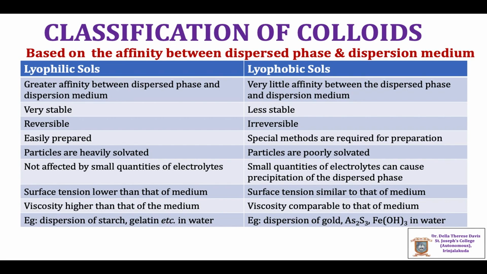The stability of lyophilic sols is not affected by small quantities of any electrolyte, whereas small quantities of electrolytes can cause the precipitation of the dispersed phase in the case of lyophobic sols. Lyophilic sols have a surface tension lower than that of the medium and a viscosity higher than that of the medium. In the case of lyophobic sols, the surface tension and viscosity are comparable to that of the medium.